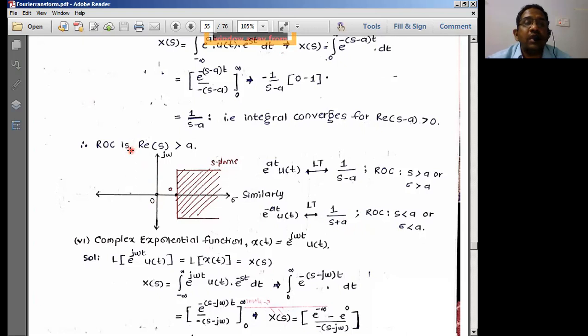That means you have to draw a vertical line like this, and to the right of this line you are going to have all the region of convergence values. So the region of convergence will be something like this. If you erect a vertical line here, we have the region of convergence here like this. So this is what we have for the region of convergence of e power minus at into u of t.